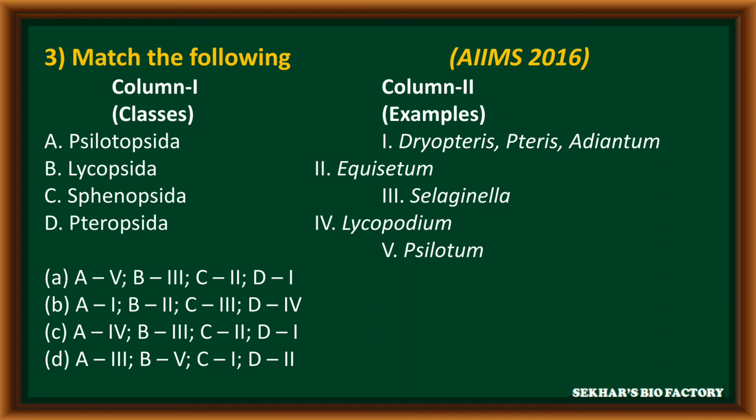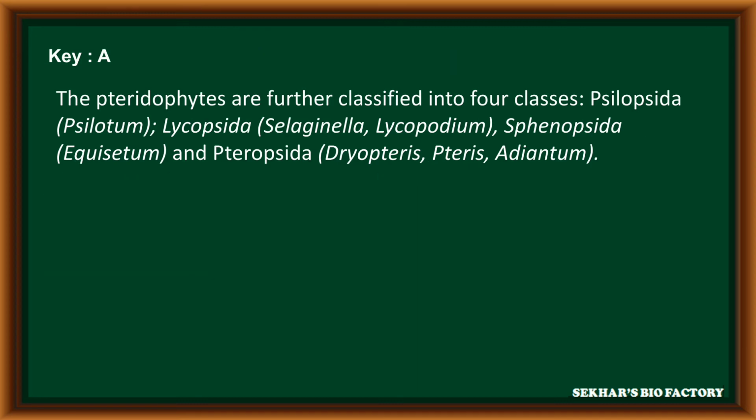Match the following. Question number 3 from AIIMS 2016. Column 1, column 2, class with example. In column 1: A, Coelopsida, B, Lycopsida, C, Sphenopsida, D, Pteropsida. In column 2, examples: 1, Dryopteris, Pteris, Adiantum. 2, Equisetum. 3, Selaginella. 4, Lycopodium. 5, Psilotum. In this, the correct answer is A.